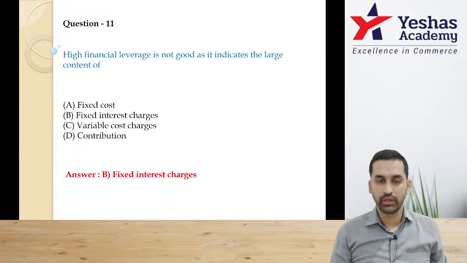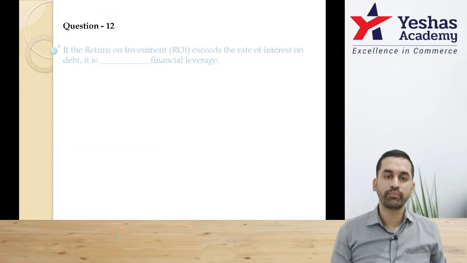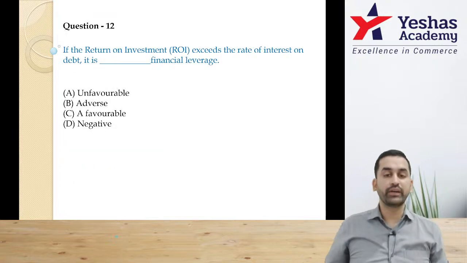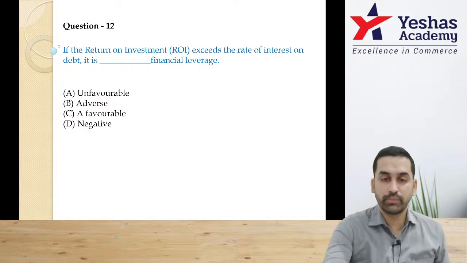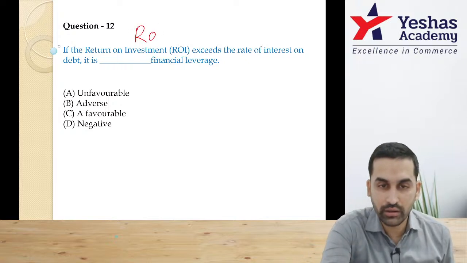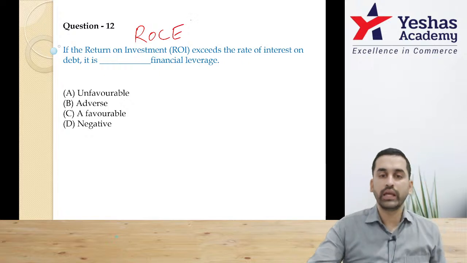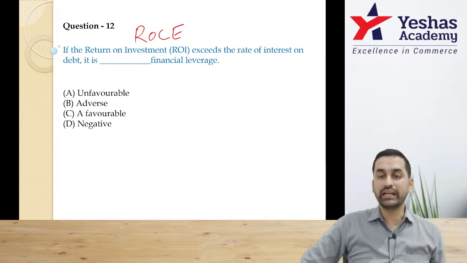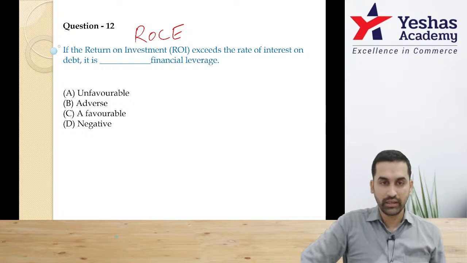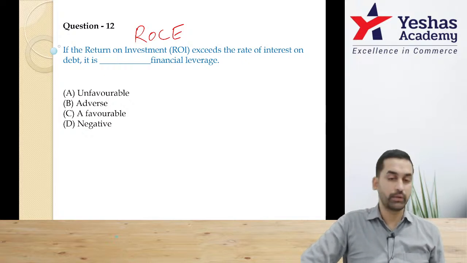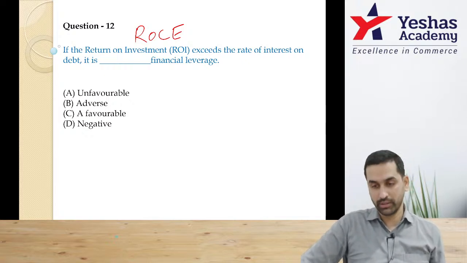Correct? Yes. Option B is the correct final answer. Let's move on. Question number 12. If return on investment is also called return on capital employed, and ROCE is greater than the rate of interest on debt, then it is said to be, think and tell me, favorable or unfavorable?